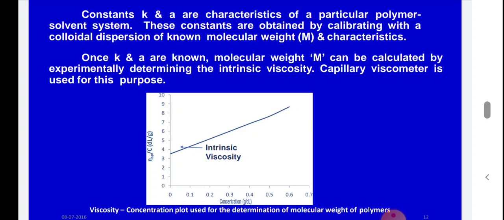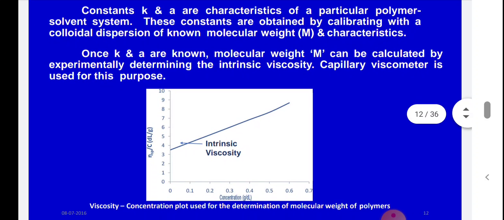Here a capillary viscometer, that means an Ostwald viscometer, can be used for this purpose. After determination of viscosity, you have to draw a graph by taking concentration on the x-axis and specific viscosity on the y-axis. Then you will get a straight line, and where that line intersects the y-axis, that value gives the intrinsic viscosity. By using this intrinsic viscosity, we can calculate the molecular weight of that particular polymer, for example gelatin, using the formula given above.